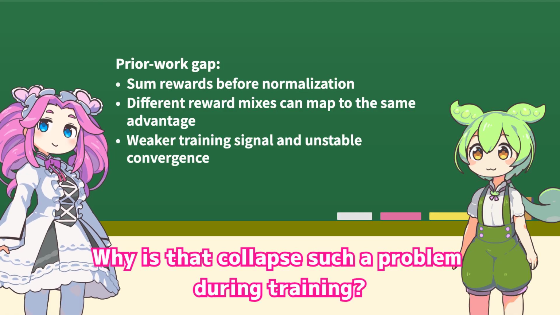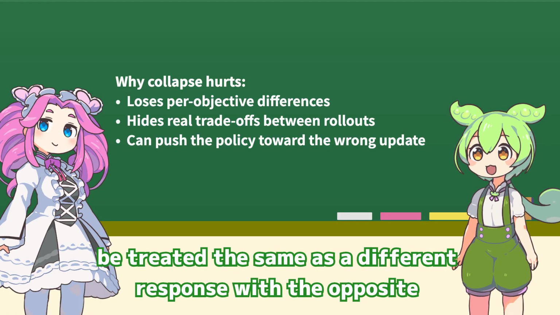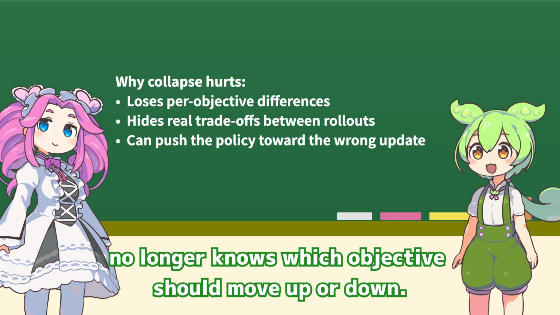Why is that collapse such a problem during training? Because a response that is strong on correctness but weak on format can be treated the same as a different response with the opposite trade-off. Once those cases collapse into one advantage value, the update no longer knows which objective should move up or down.